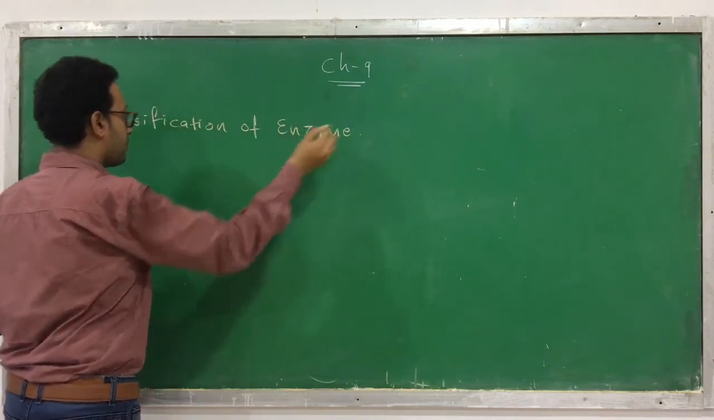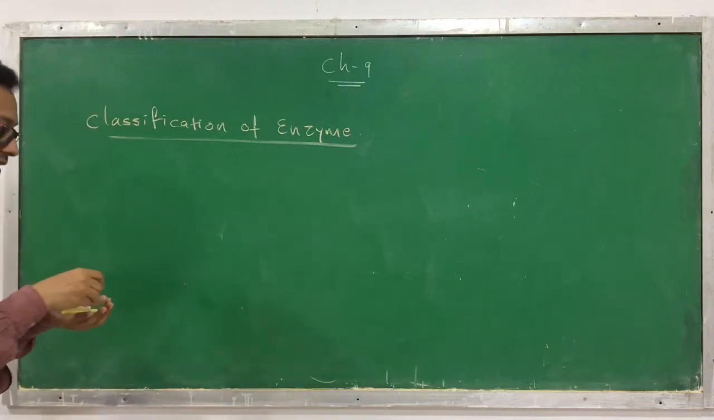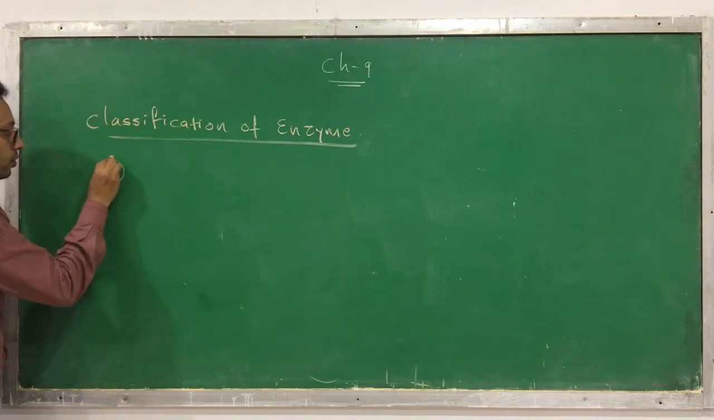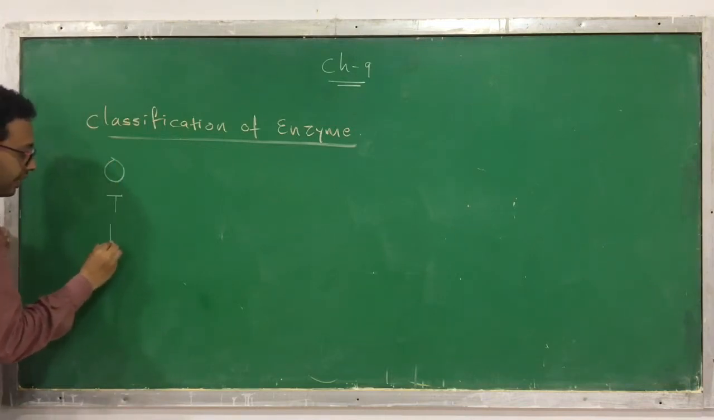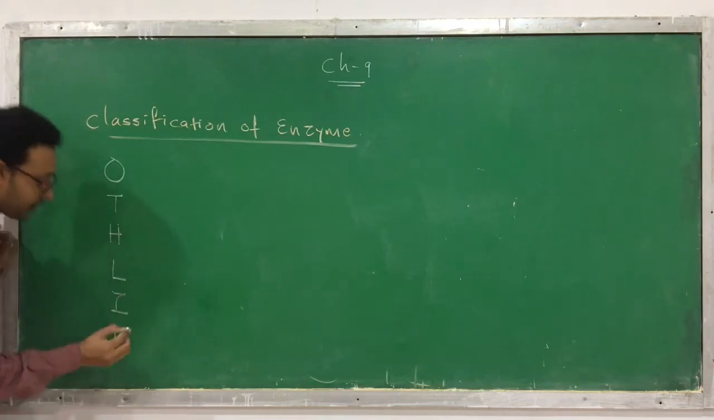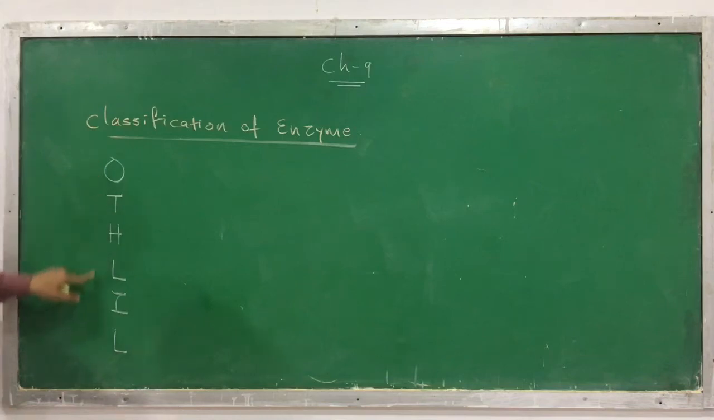Enzymes can be classified majorly into 6 groups. Which are the 6 groups? O, T, H, L, I, L. These are the 6 groups: O, T, H, L, I, L.